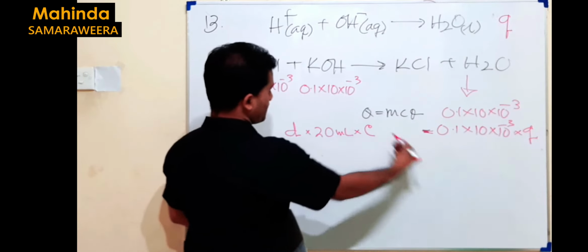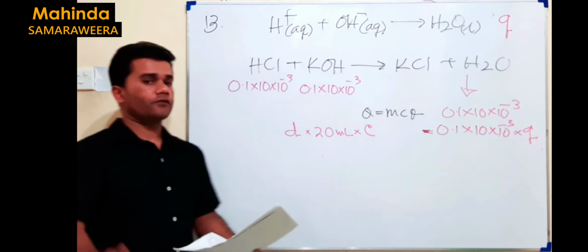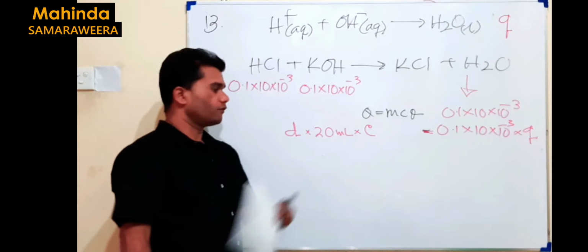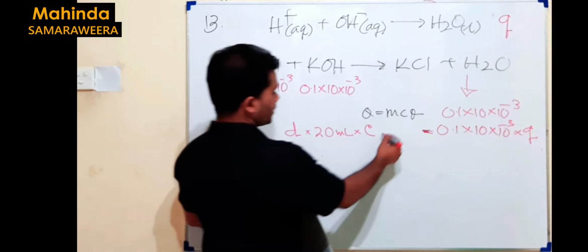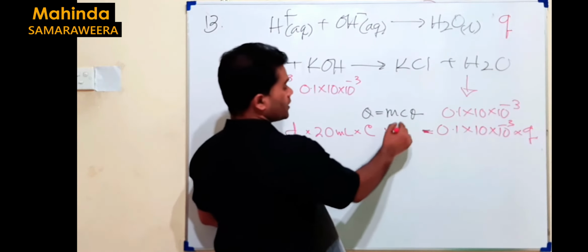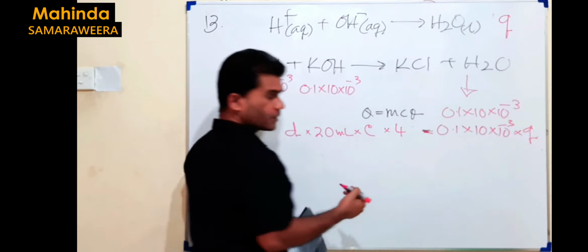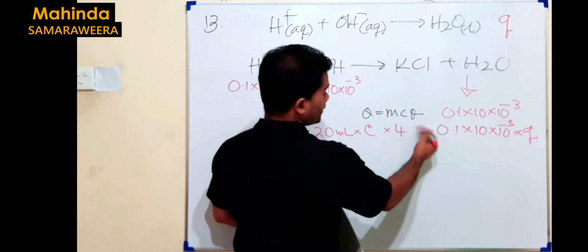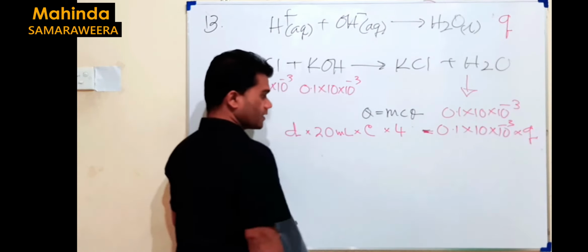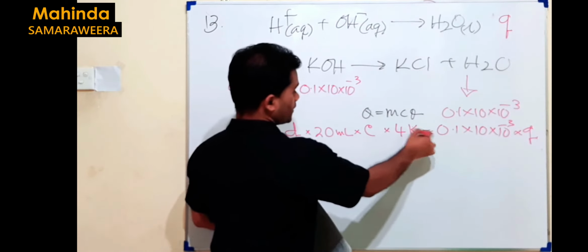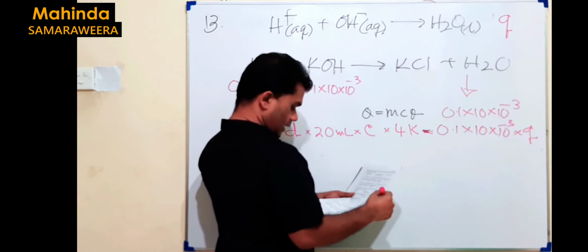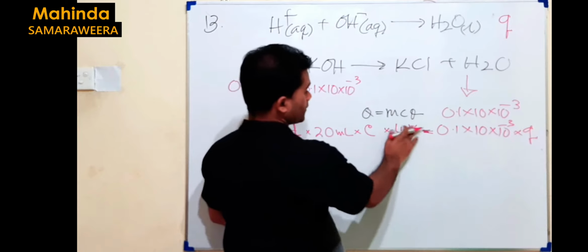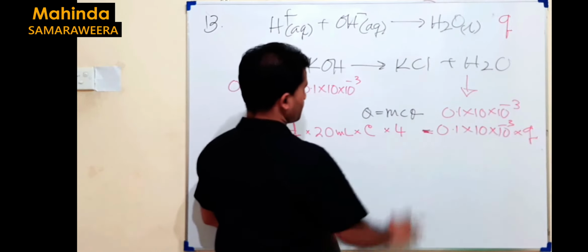C, the specific heat capacity, we take it like C. We have the same vessel, same solution, therefore it remains constant. And what about the theta? Temperature change. It's given in degree Celsius. Since it is a difference, you can keep it in Celsius or Kelvin, it doesn't matter. The answers are given in Celsius, so we can keep it Celsius. It's okay.